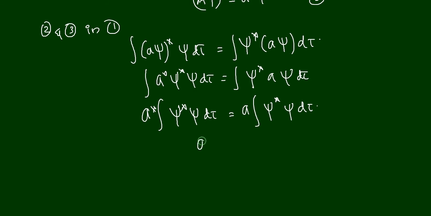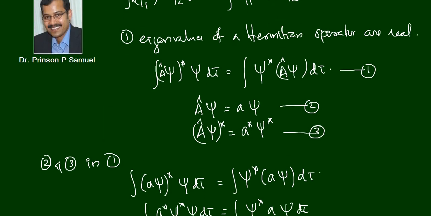Then it means that a star is equal to a. If a star is equal to a, then it means that a is real. So we have proven that the eigenvalues of a Hermitian operator are real. Now we are going to prove another property.